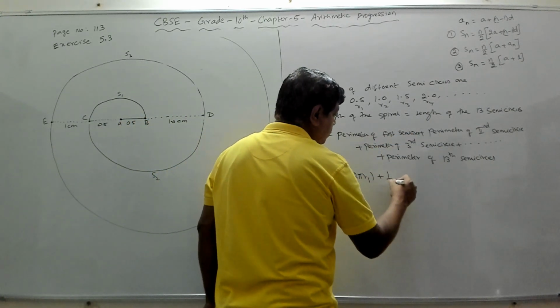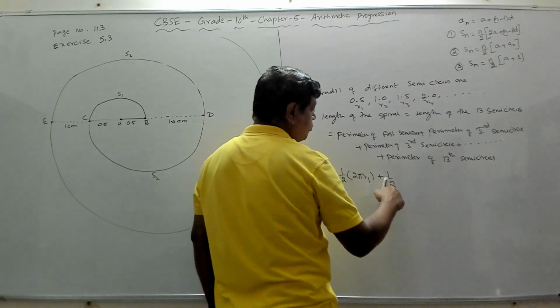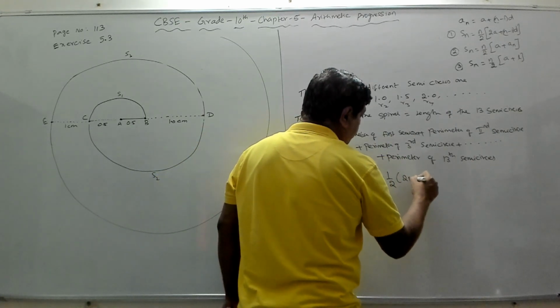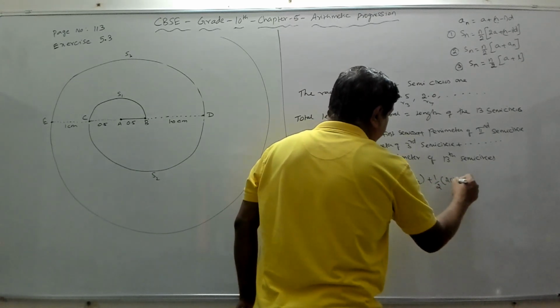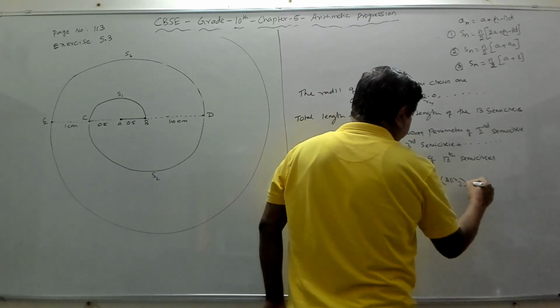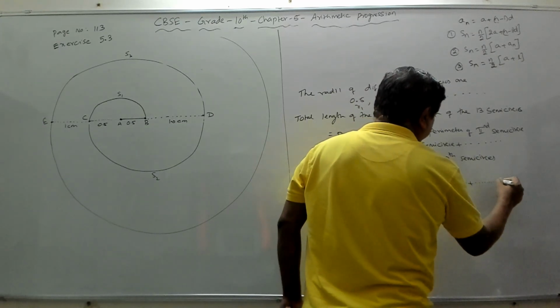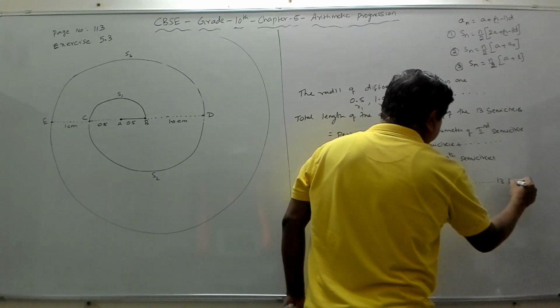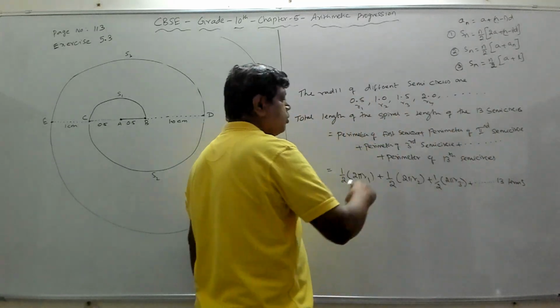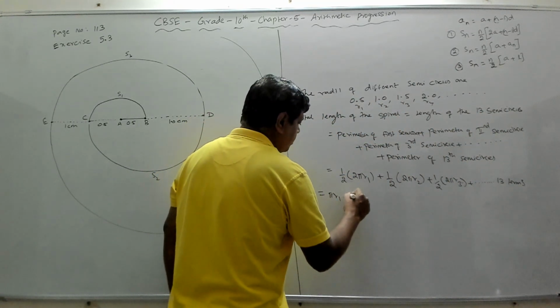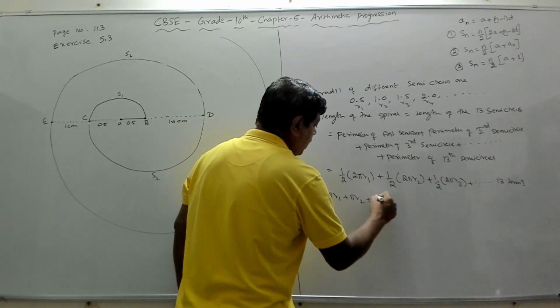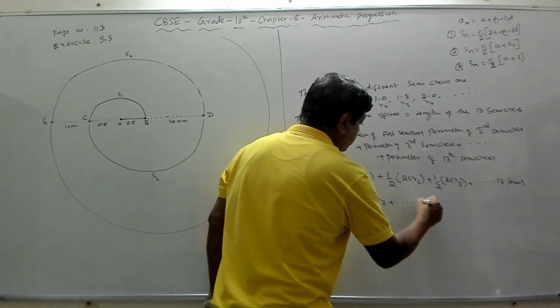Plus the second semicircle perimeter, half of 2 pi r2, plus half of 2 pi r3, like that for 13 terms. The 2 gets cancelled, and we get pi r1 plus pi r2 plus pi r3 and so on for 13 terms.